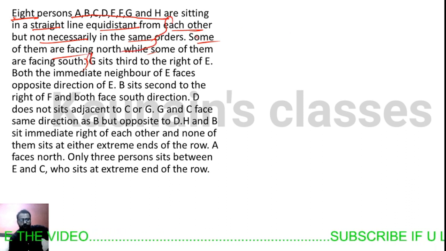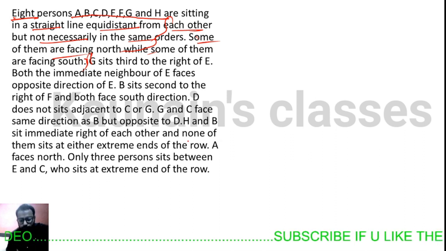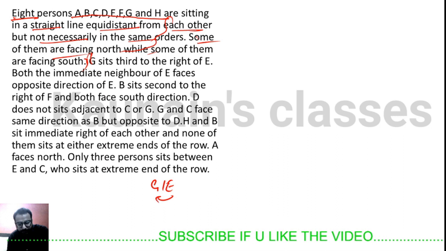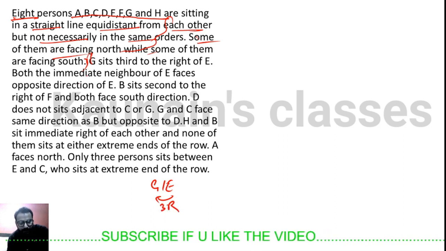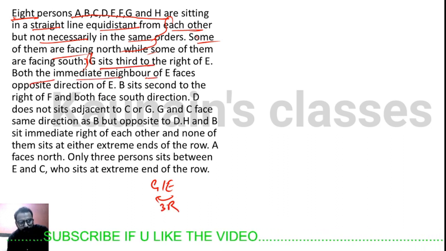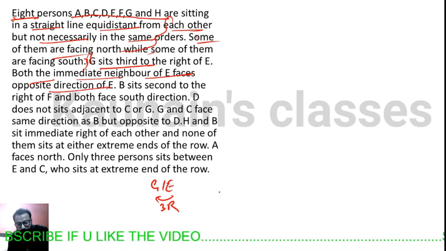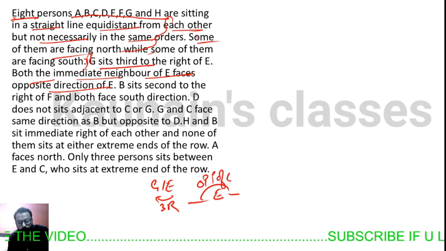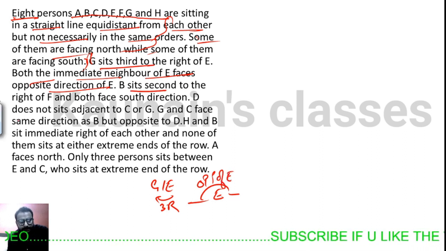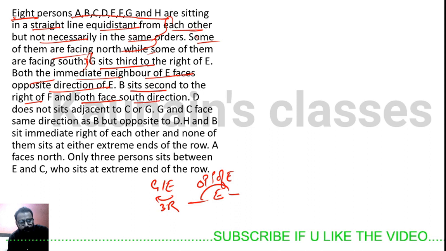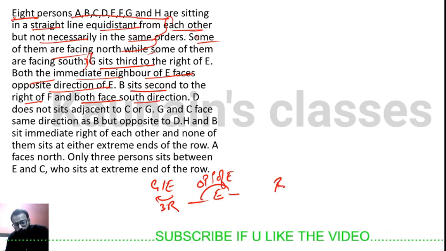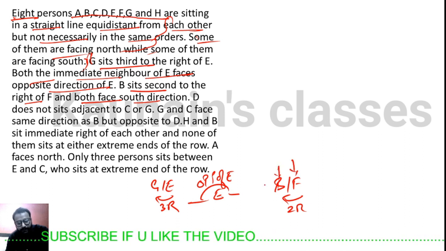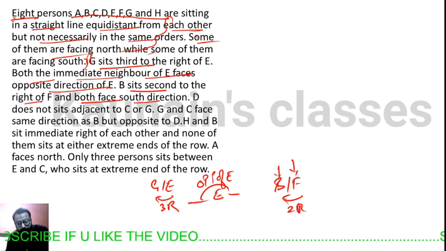So our core hint is to start from here. G sits third to the right of E. So let's write down here that G is sitting third to the right of E. 3R shows third to the right. Both the immediate neighbors of E face the opposite direction of E. E's both immediate neighbors are facing the opposite direction of E. Okay, B sits second to the right of F, and both face the south direction. So we know that B is sitting second to the right of F, and both are facing south. So we know the direction of B and F.